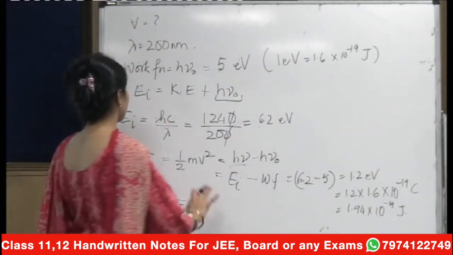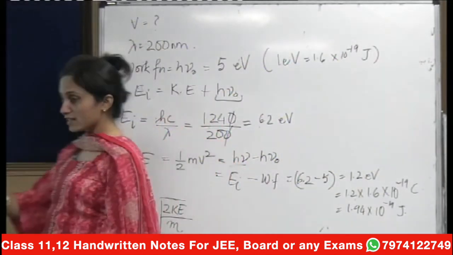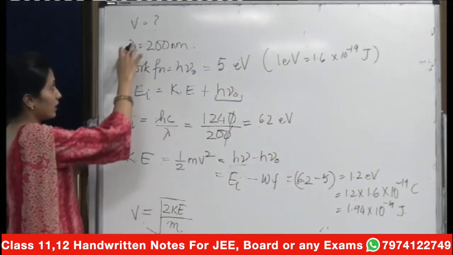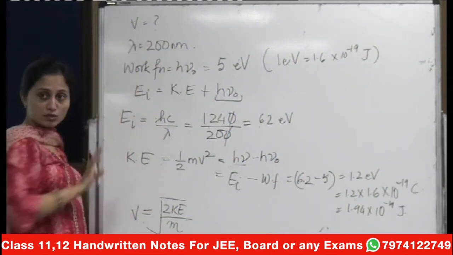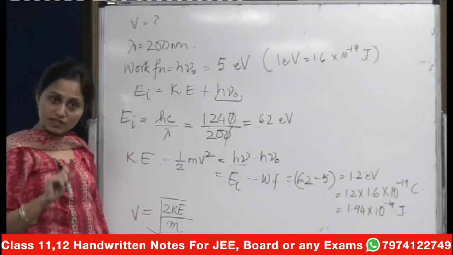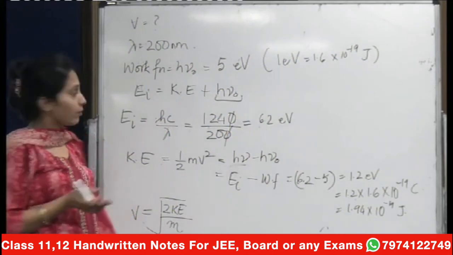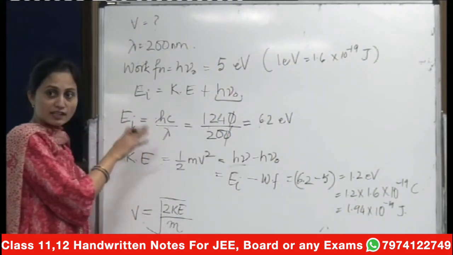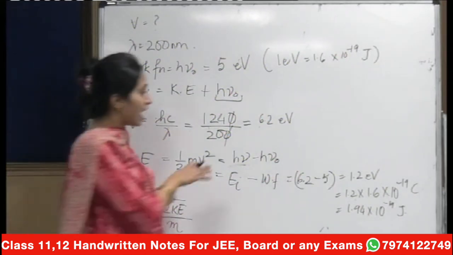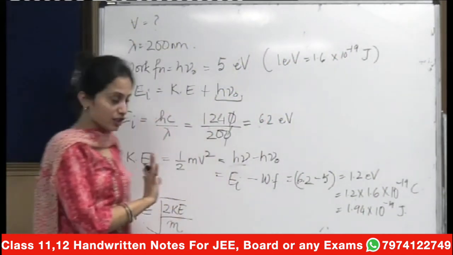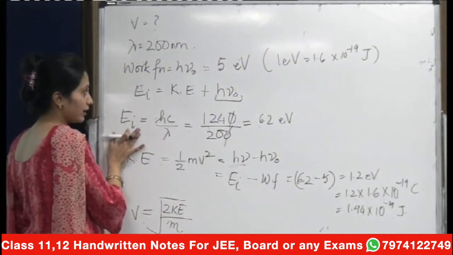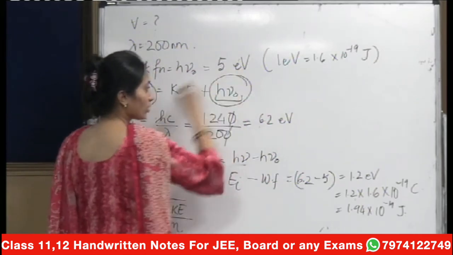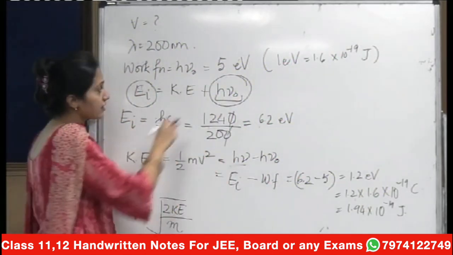I repeat this question again. We were given the wavelength of the incident radiation onto the platinum surface, and we were asked for the velocity when the work function was provided to us. Work function was given in electron volts, so simple for us. We can easily calculate the initial energy by the formula hc by lambda, that is 1240 divided by lambda, and we calculate our initial energy. Once the initial energy is calculated, I know this now, that is 6.2 electron volts. I know the work function which is given to me, that is 5 electron volts.